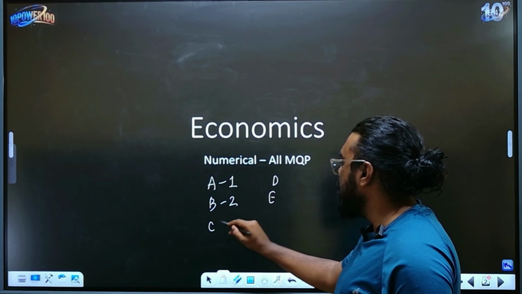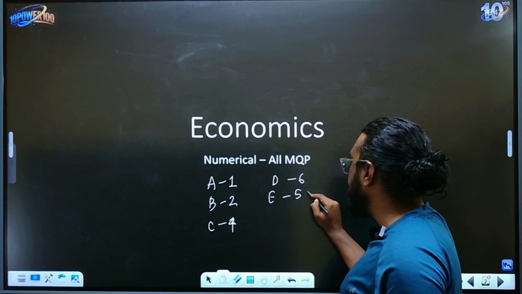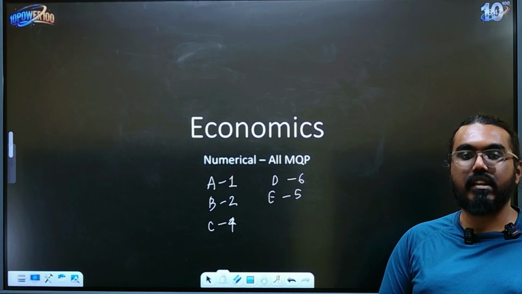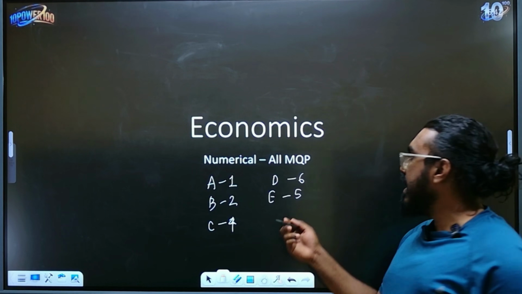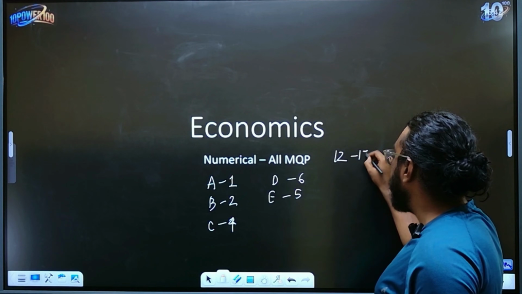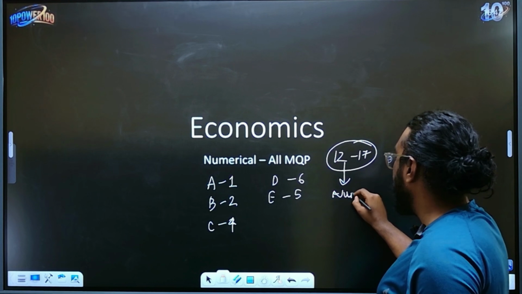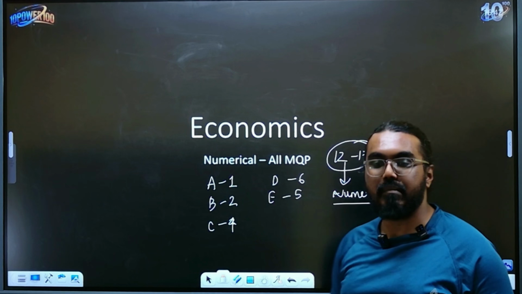Part B is your 2 marks, part C is your 4 marks, D is 6 and E is your practical oriented questions. When I looked at your papers, it is very clear that you will get at least 12 to 17 marks in all your papers from numericals.